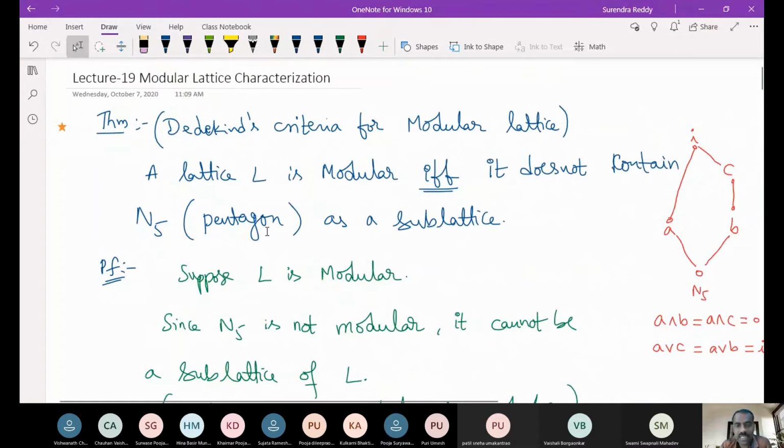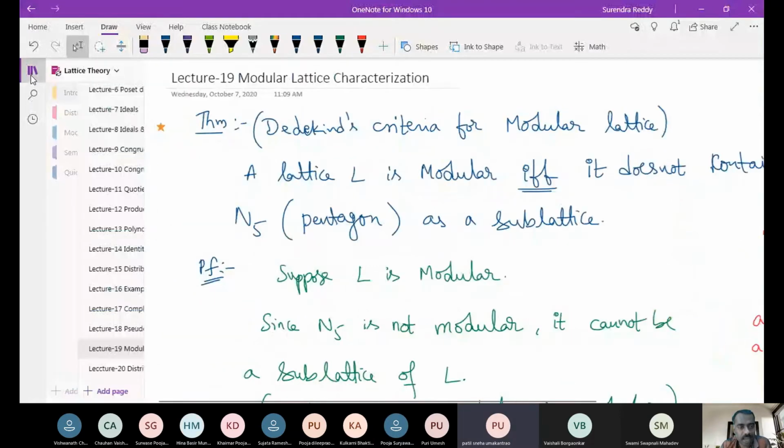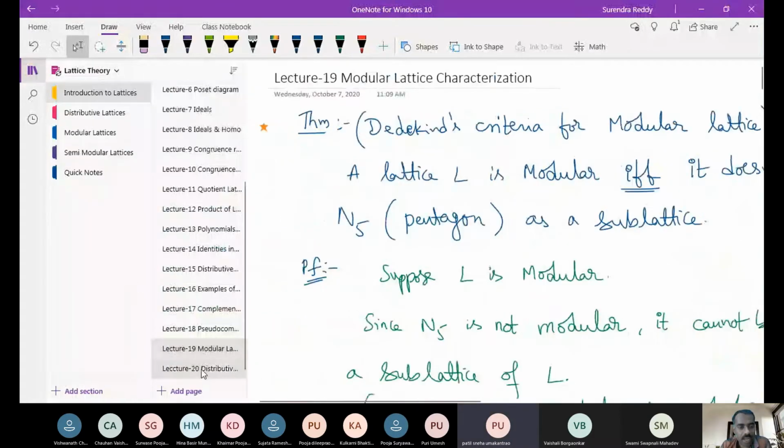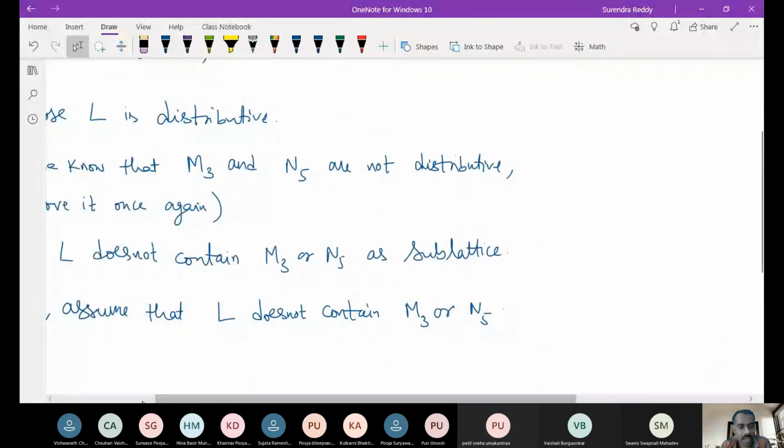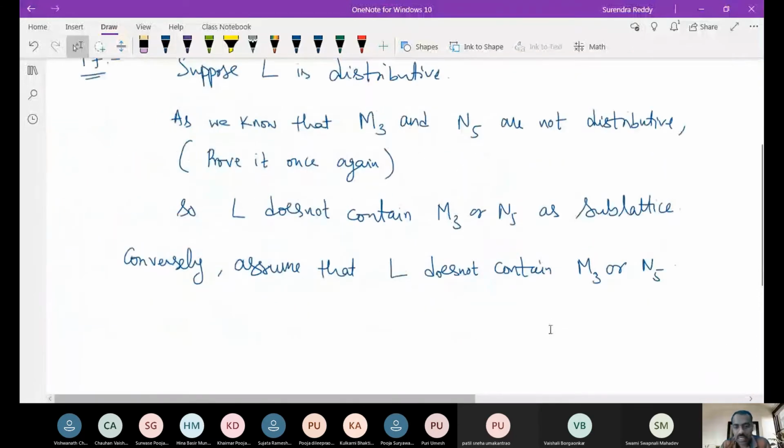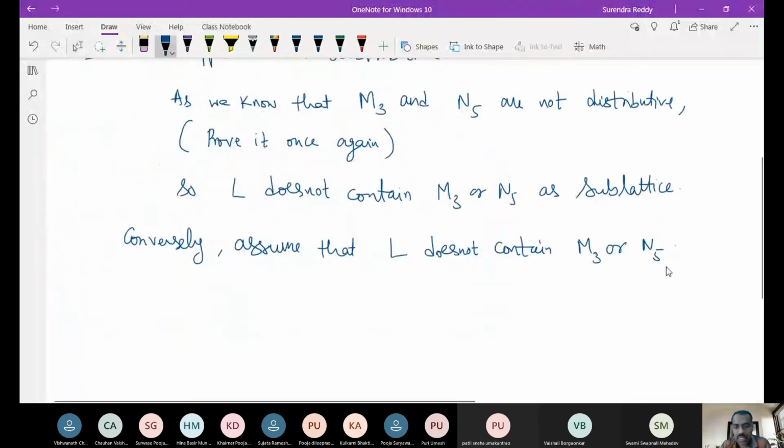So from that, what can we conclude? L does not contain N5, so this implies L is modular, by the previous result.